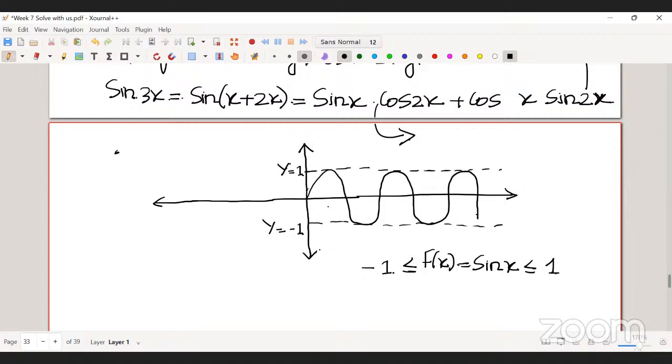Do we have confusion with the definition of a bounded function? Yes, sir, actually I have.